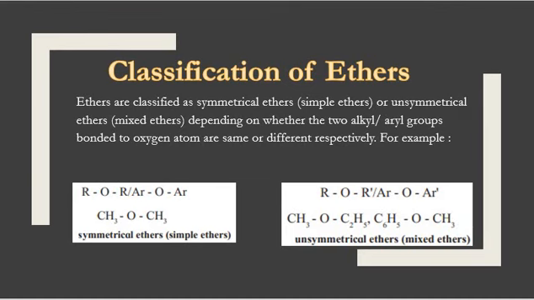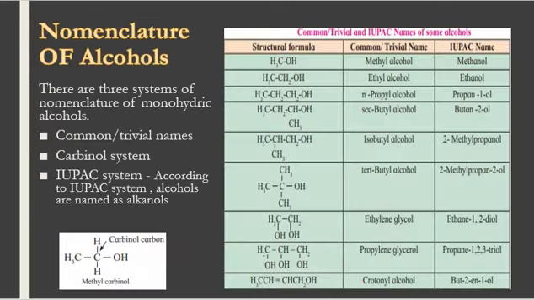Now next is nomenclature of alcohols. There are three systems of nomenclature of monohydric alcohols. Number one is the common system or trivial names. The common or trivial names of alcohols are obtained by adding the word alcohol after the name of the alkyl group bonded to the OH group. For example, methyl alcohol, ethyl alcohol, propyl alcohol, isopropyl alcohol, and so on.